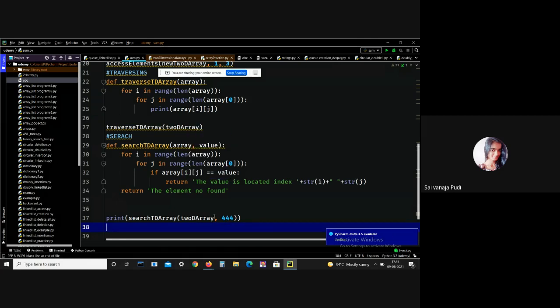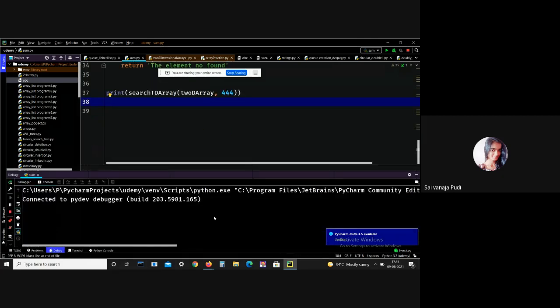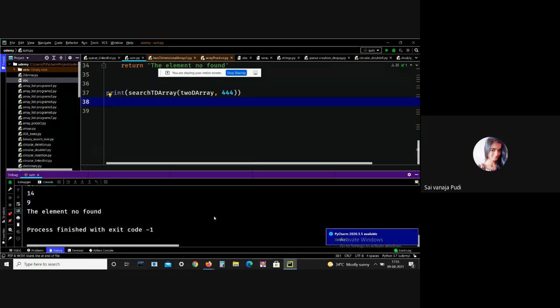Let me give it. I don't want to change the value. See, I have given the value 444. Generally, 444 is not present in that array. So here we got the output: the element is not found. Okay.